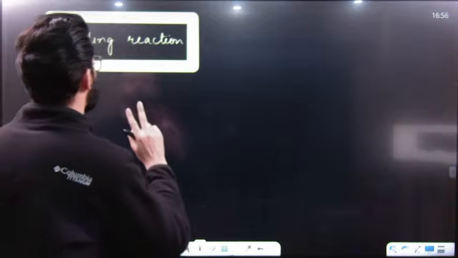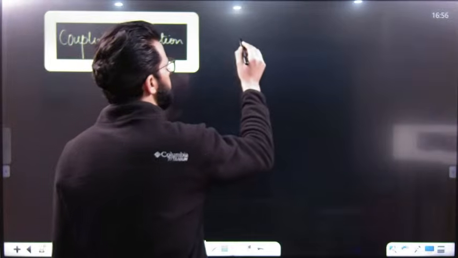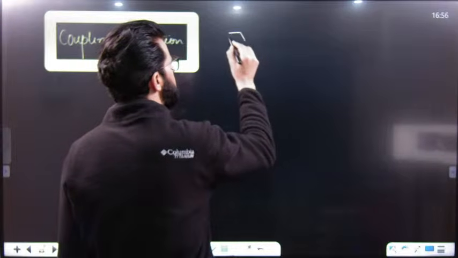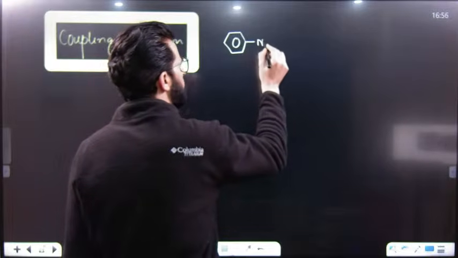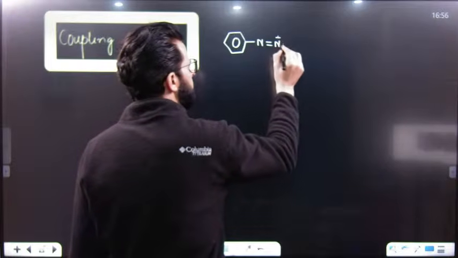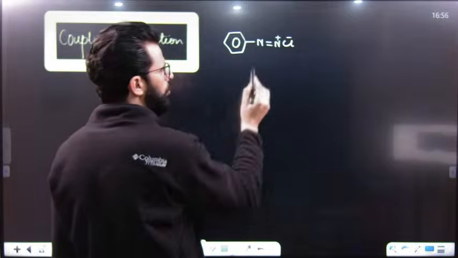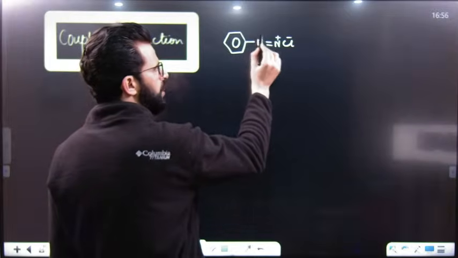That means there are two types of coupling reactions. Number one is, whenever you are having benzene diazonium salt, say for example this one, this is a benzene diazonium salt, or you can write a triple bond over N, then positive charge will be over this.